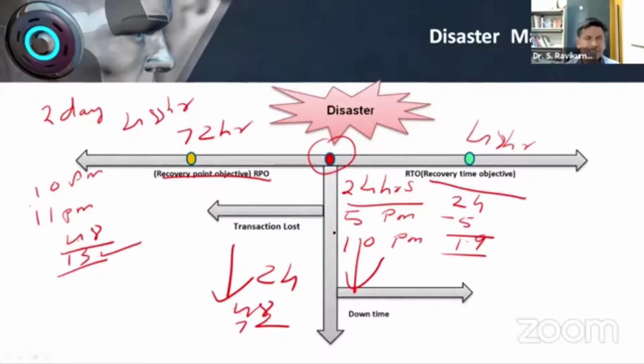This is one important thing I want to emphasize, because we as library professionals are very worried about our data: if something goes wrong, how will we recover? When you go cloud, this part must be very clear. I hope I have made it simple.